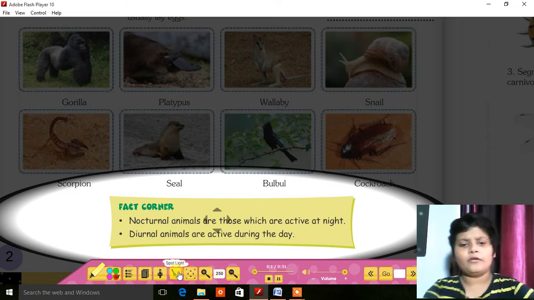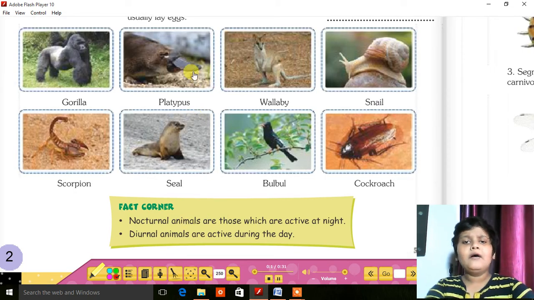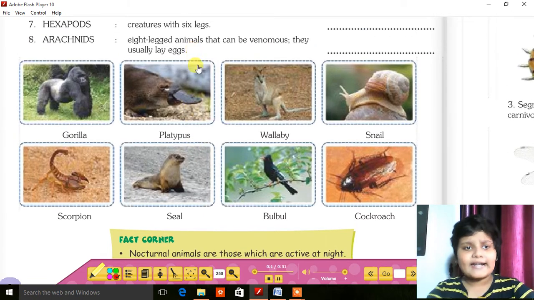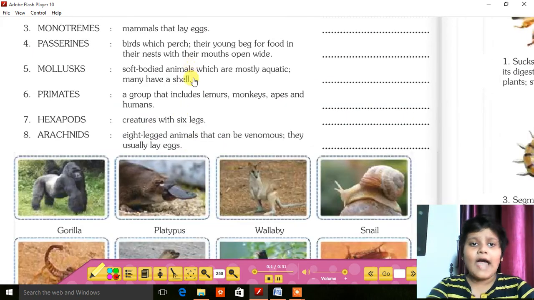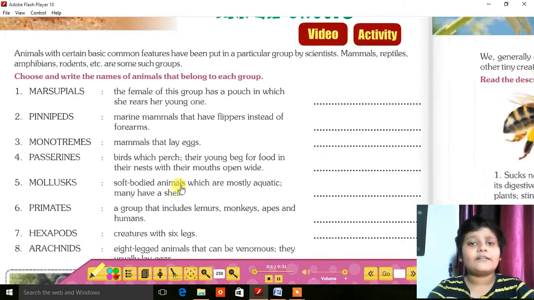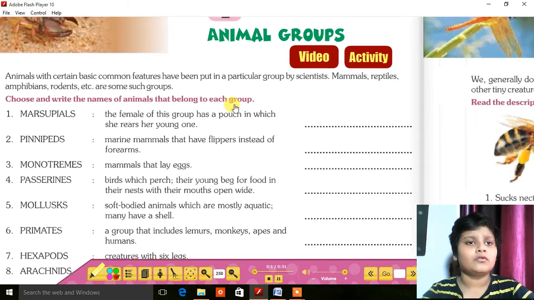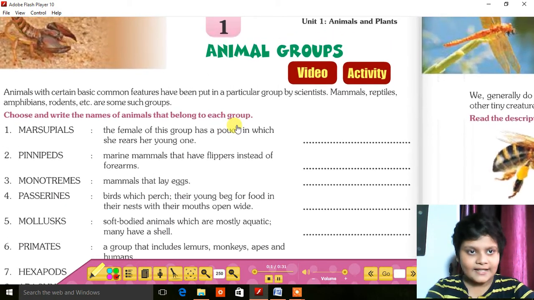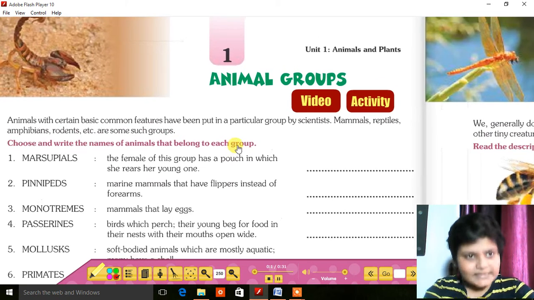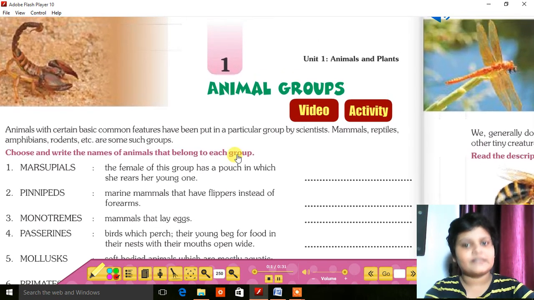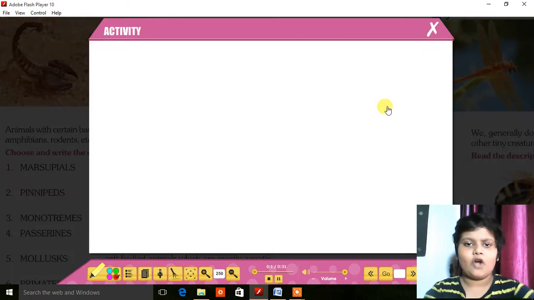So I am going to disable the spotlight and go to the activity column, and I will not only do the activity there. I will explain the whole chapter to you, word to word, sentence to sentence. So please stay till the end of this video. The activity column is opened.